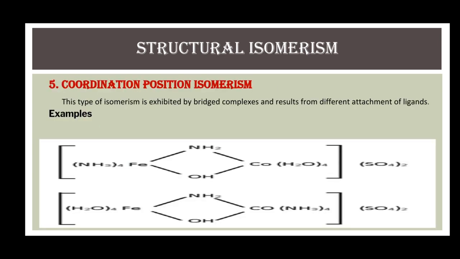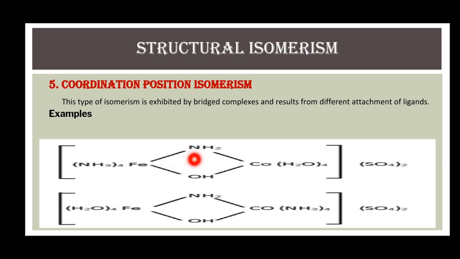Next type of structural isomerism is coordination position isomerism. This type of isomerism is shown by the bridged complexes and results from the difference in attachment of ligands. Here, a pair of coordination position isomers is given. In first complex, there are two metals, cobalt and iron.